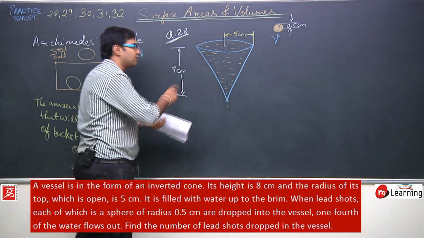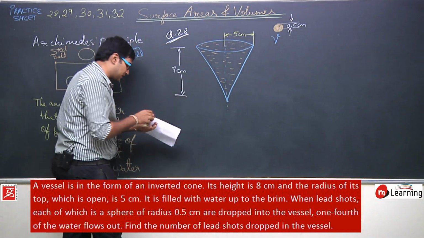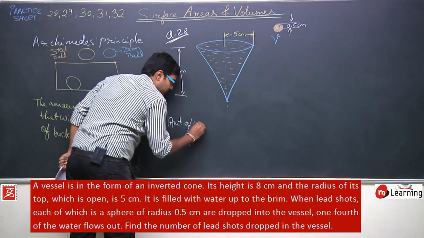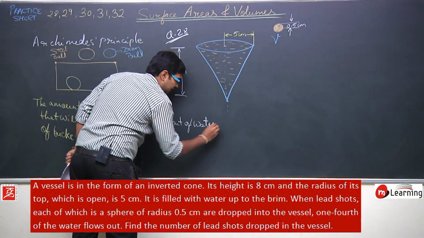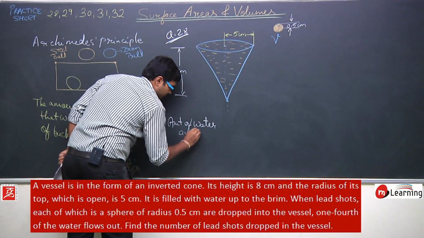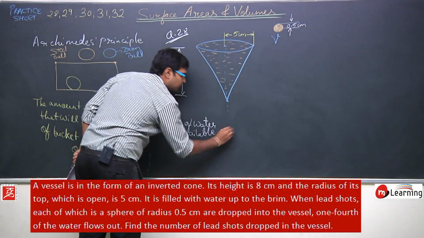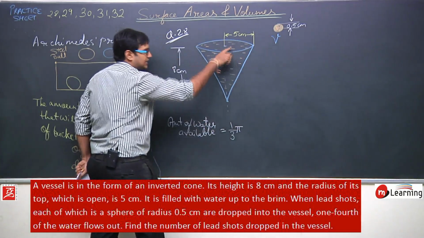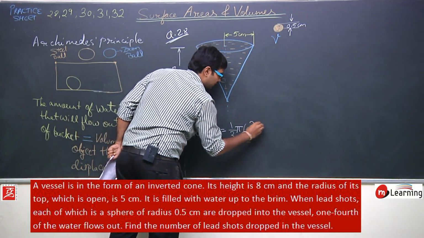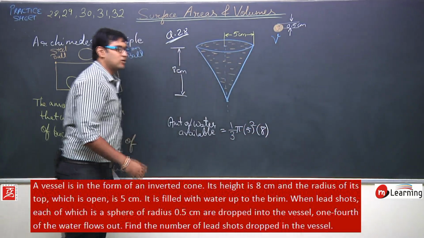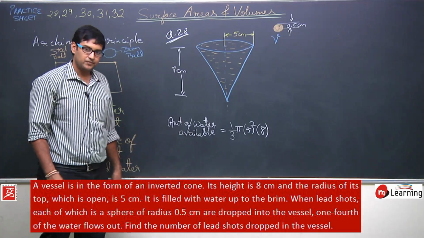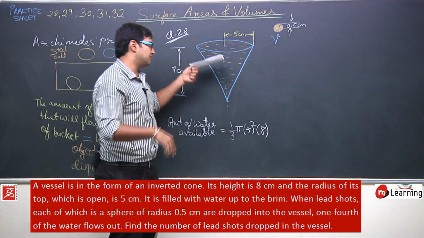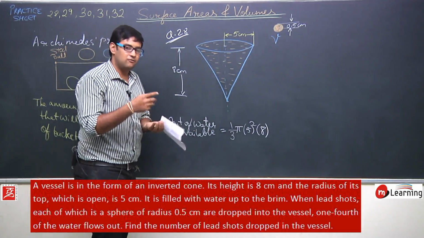So what is the total water that is contained inside this vessel? The amount of water available is 1/3 pi r square h, where r is 5 and h is 8. So this much amount of water is available with me. Now if I start dropping these lead balls inside this vessel, 1/4 amount of water will flow out.